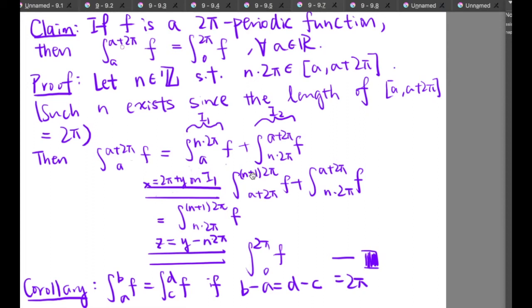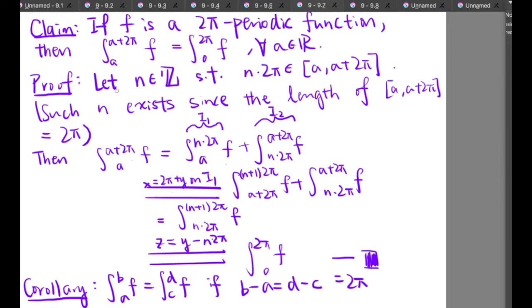We can further simplify our expression by applying the following claim. It claims that if f is a 2-pi periodic function, then the integral from a up to a plus 2 pi of f is equal to the integral from 0 to 2 pi of f for all a inside R. And that means if our interval of integration has a length of 2 pi, then its integral is indeed equal to the integral from 0 to 2 pi. And how can we prove so?